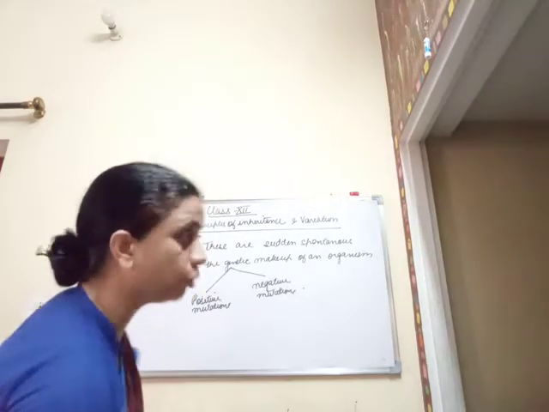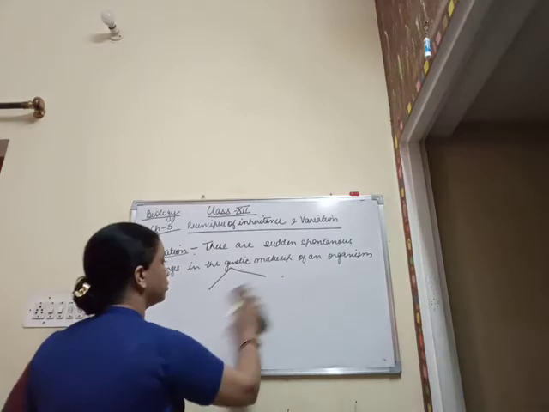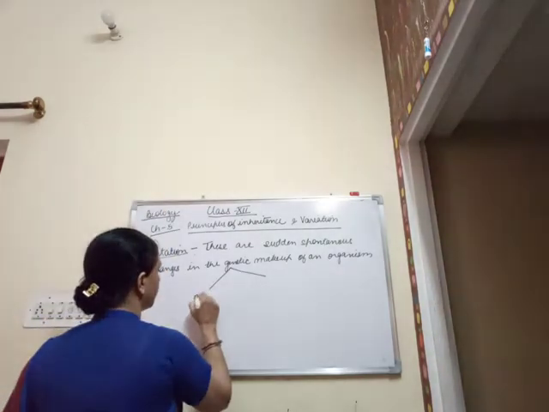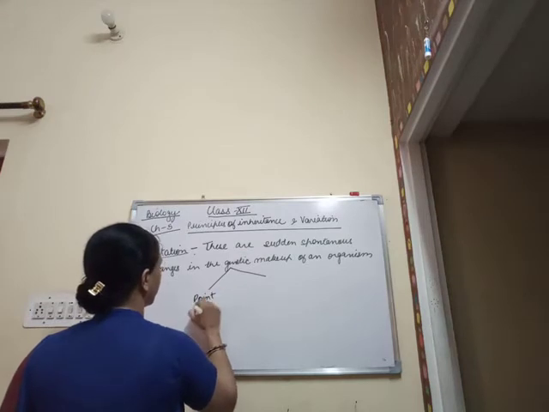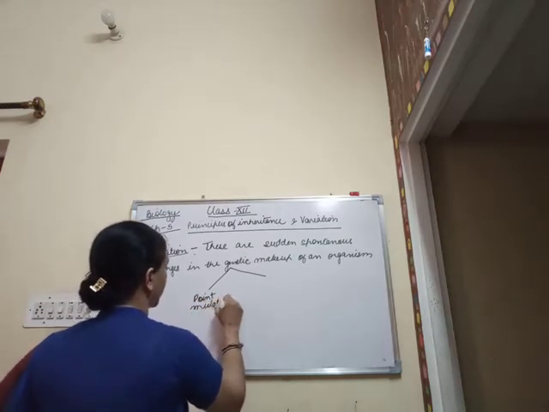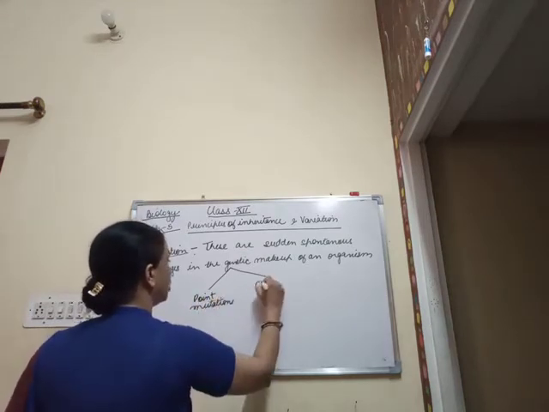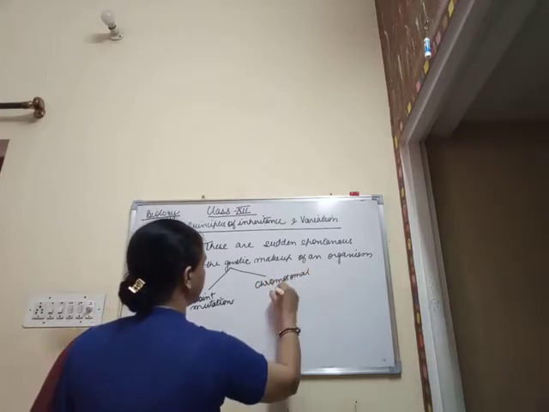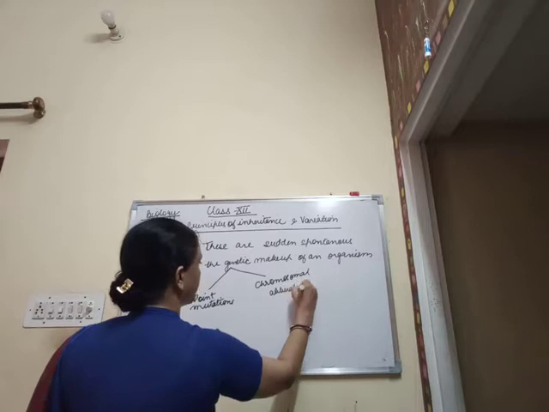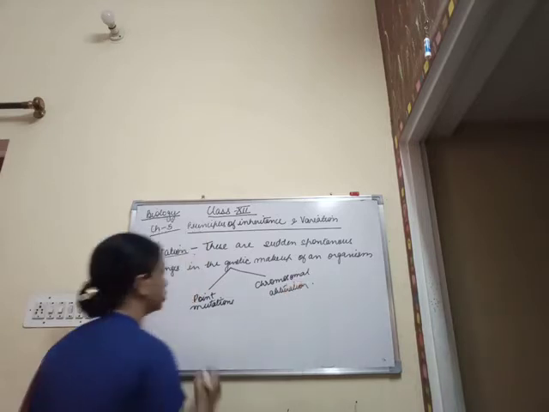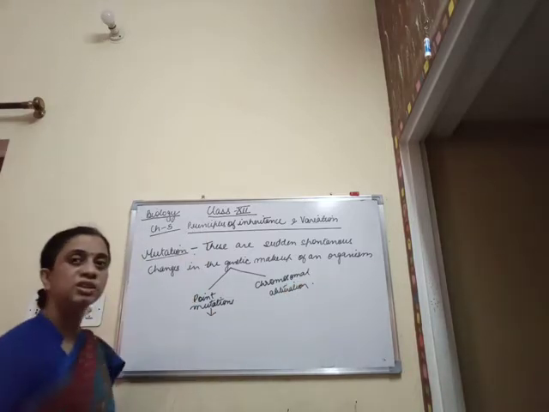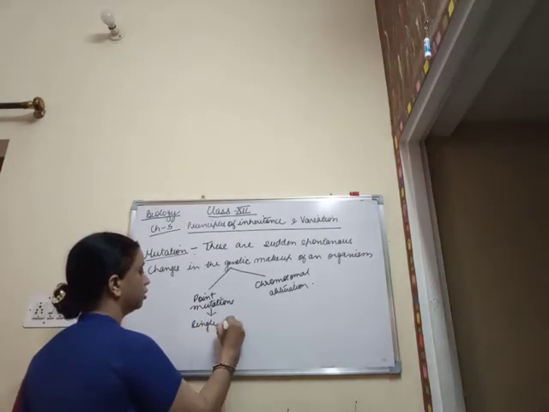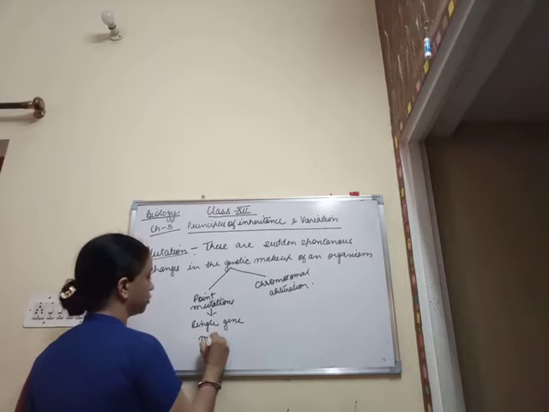So these are the types of mutations. Again, when we are talking about the types of mutations, we can categorize mutation into two types, that is point mutations, or we may call them chromosomal aberrations. Point mutations means single gene mutations.